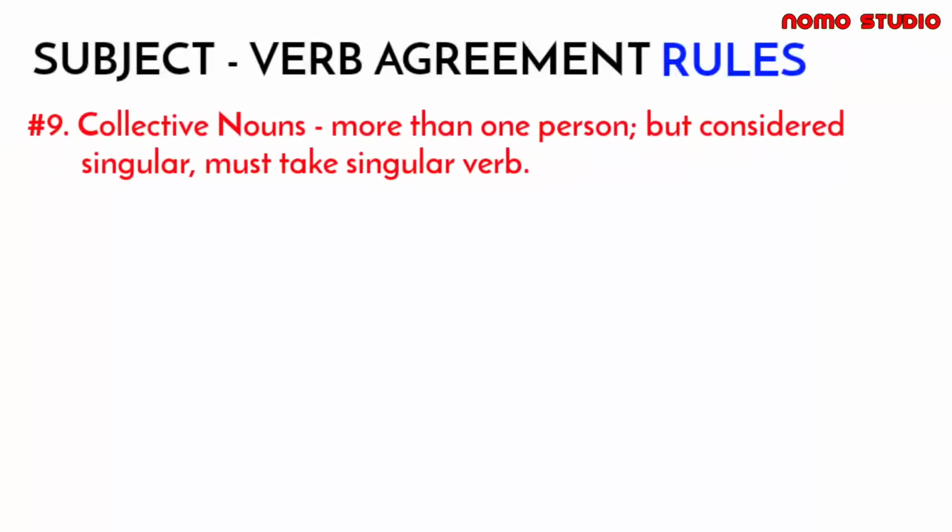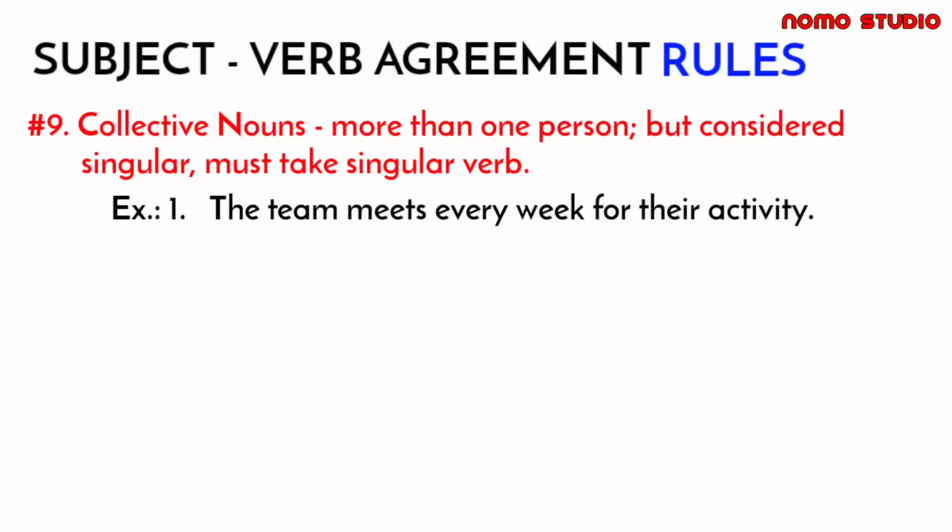Next, we have rule number 9. Collective nouns are words that imply more than one person but are considered singular and must take a singular verb. So for example, the team meets every week for their activity. The word team is a collective noun, which is considered singular, and that is why we take a singular verb.